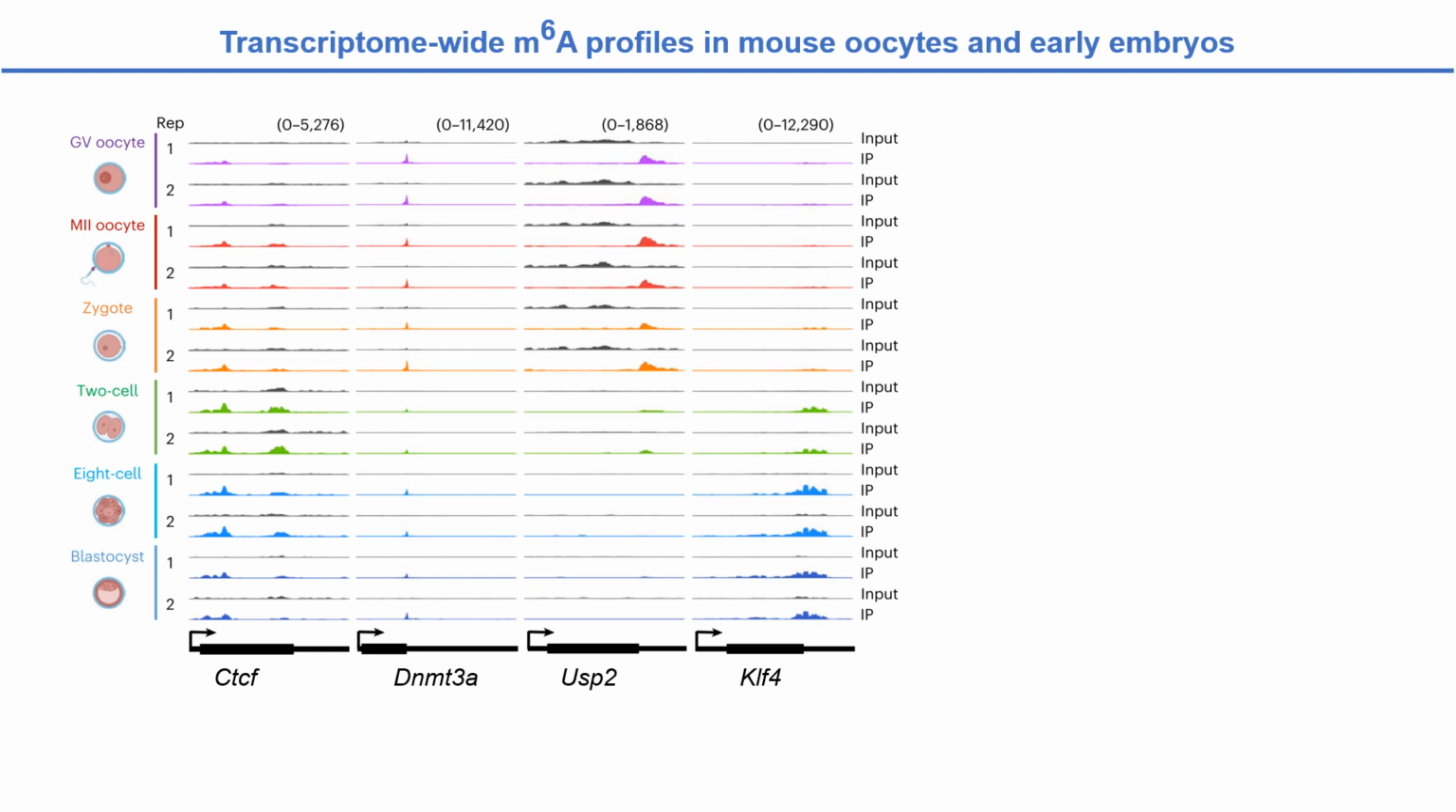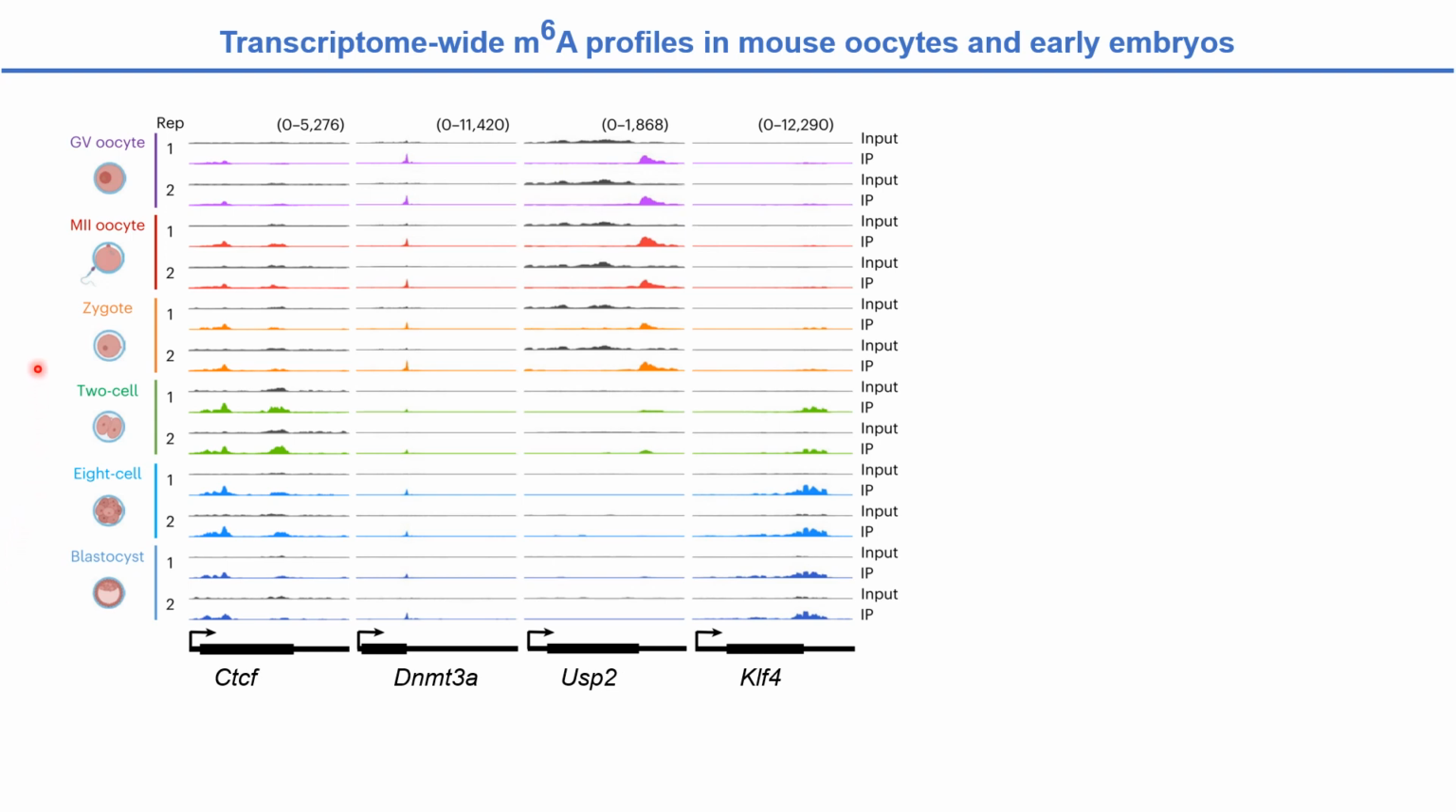Using pico-me-RIPseq, we generate transcript-wide m6A profiles in mouse oocytes at GV and M2 stages, and early embryos at zygote, 2-cell, 8-cell, and blastocyst stages, with 2 biological replicates for each stage.